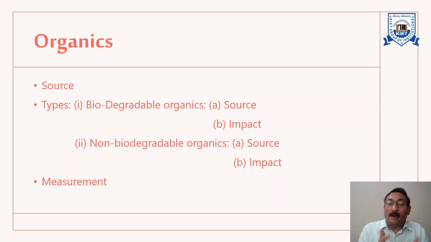Now, what are biodegradable organics? Those organics which can be utilized as food by naturally occurring microorganisms within a reasonable length of time are known as biodegradable organics.